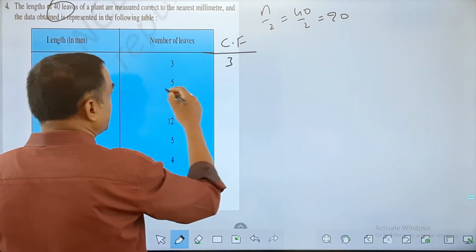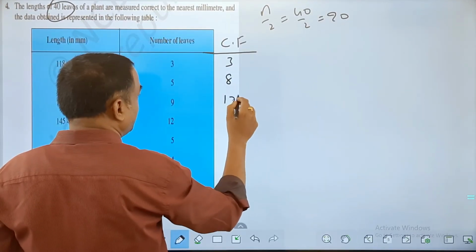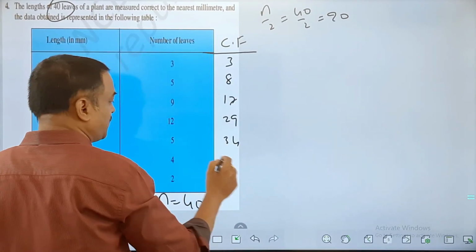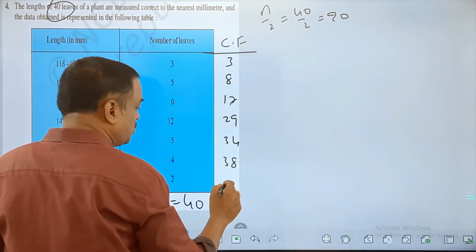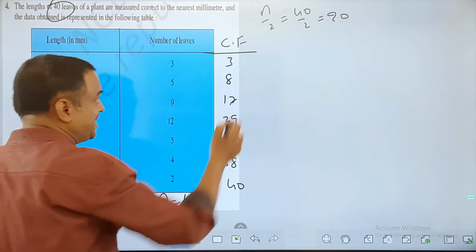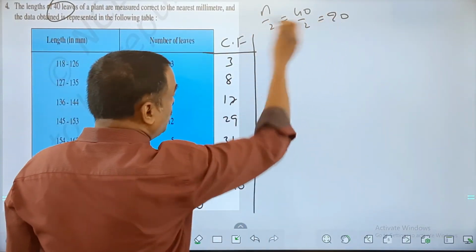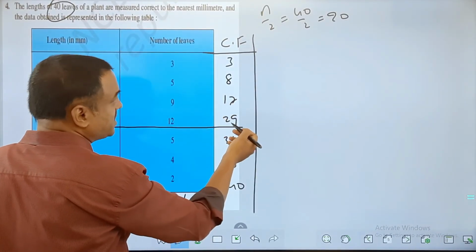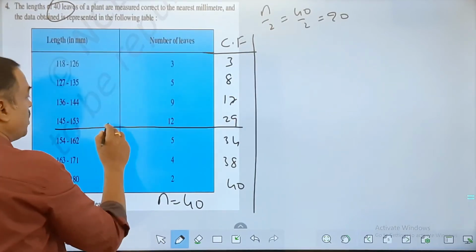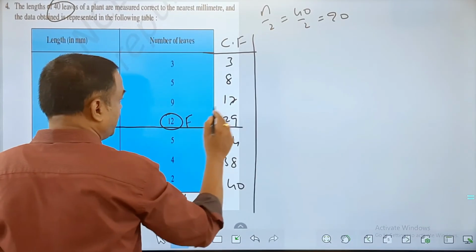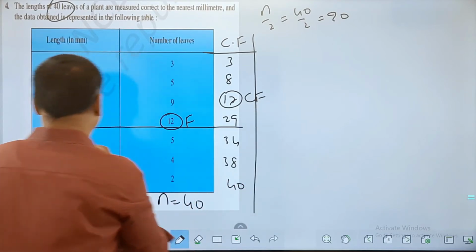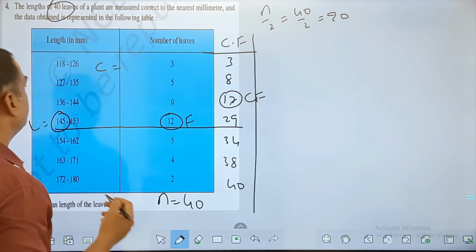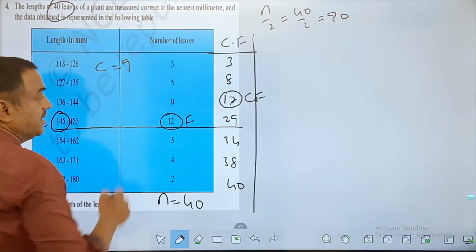This is 3, the next number plus 5 is 8, plus 9 is 17, plus 12 is 29 here, and then plus 5 is 34, plus 4 is 38, and 2, that is 40. We see the last two numbers are matching, everything is fine. So what is n by 2? I got 20, 20 falls here. This is maximum up to 17, after 17 we'll get 20. This one. So this is called median line as usual. This is your f, this is your Cf we get, and this is your lower limit L, and the value of C every time it is increasing by 9. So C value is 9.